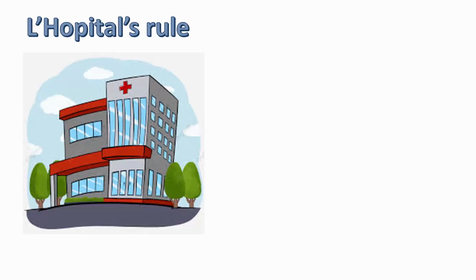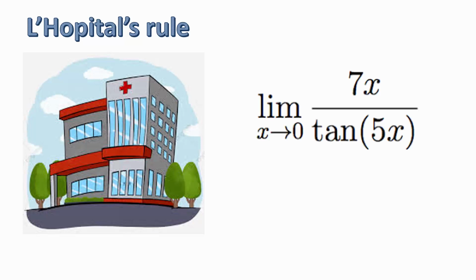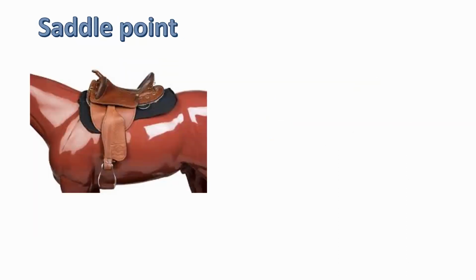L'Hôpital's rule. That's a mouthful, isn't it? It's not a set of rules you obey when visiting a hospital. It's actually a rule named after the mathematician who developed a way of dealing with division by zero. And as you can see in that example, as x approaches zero, you will end up having 0 on the top and 0 on the bottom, which in normal circumstances doesn't exist, but L'Hôpital found a way of avoiding that possibility.